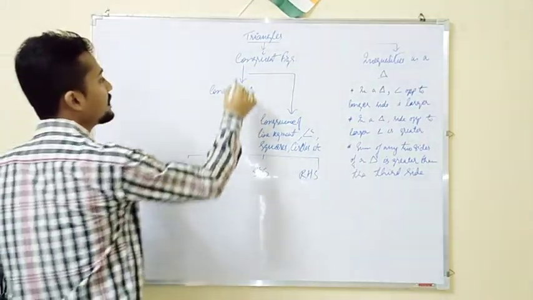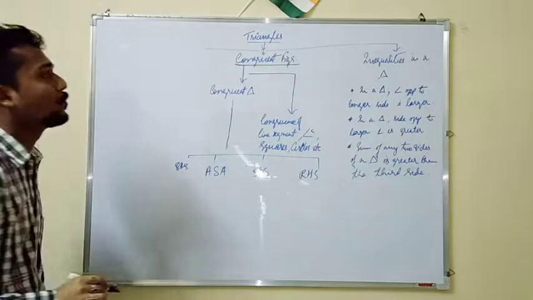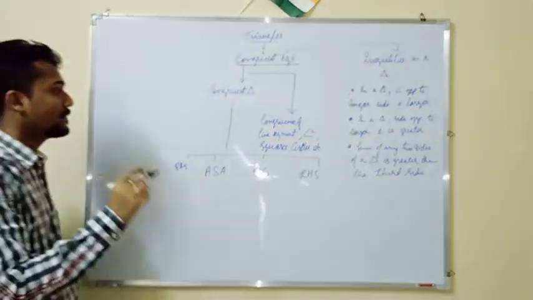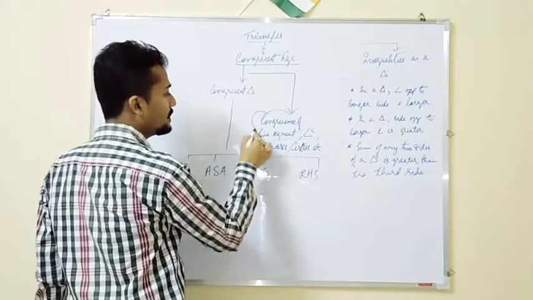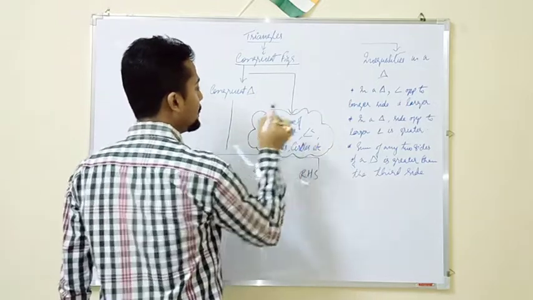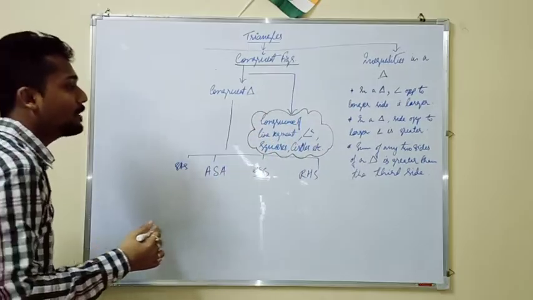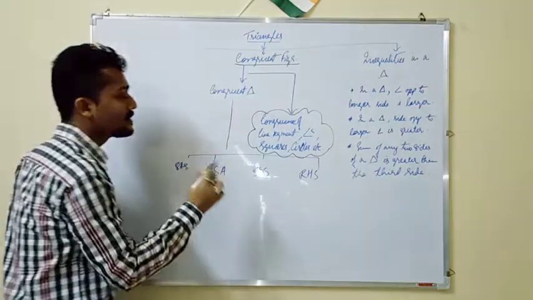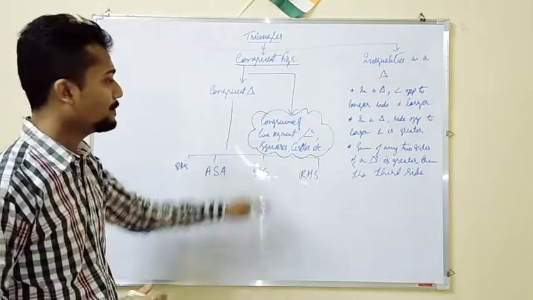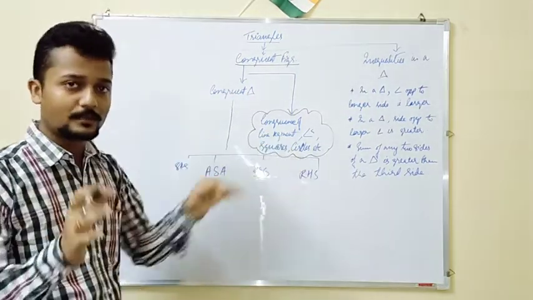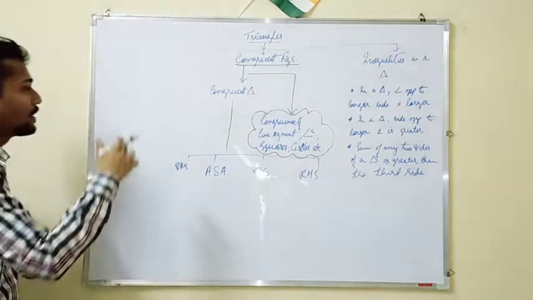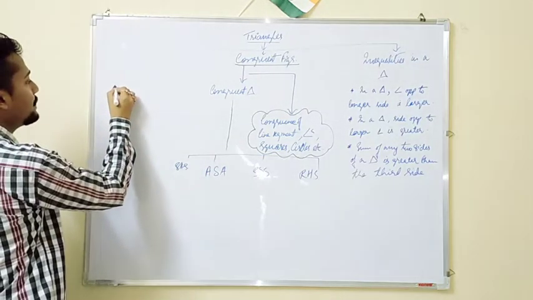Now, congruent figures. First I will try to see what is meant by congruence of line segments, congruence of angles, squares and circles. That means I will be discussing only these four, then you will be able to understand what they are. Congruence of line segments.